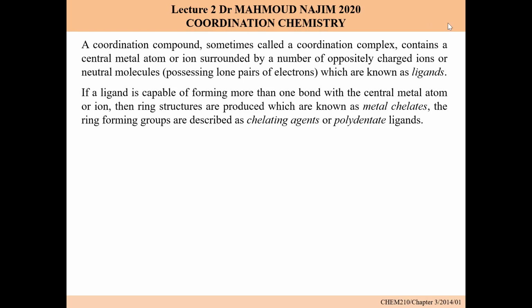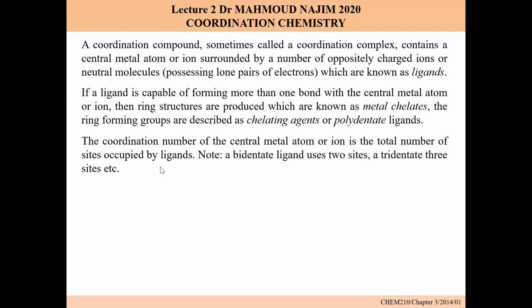So when we have bidentate or tridentate ligands, bidentate ligands donate 2 lone pairs of electrons, and the others donate more than 2 lone pairs of electrons. Those kinds of ligands form a ring structure. As a result, they are called metal chelates, and the groups that form the ring are described as chelating agents.